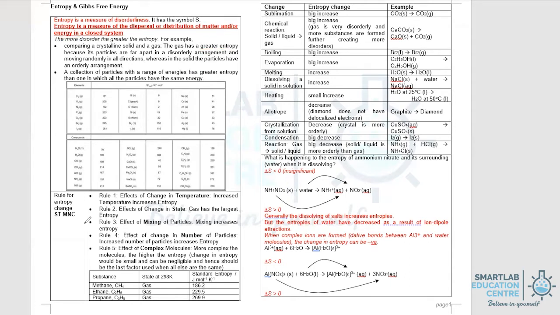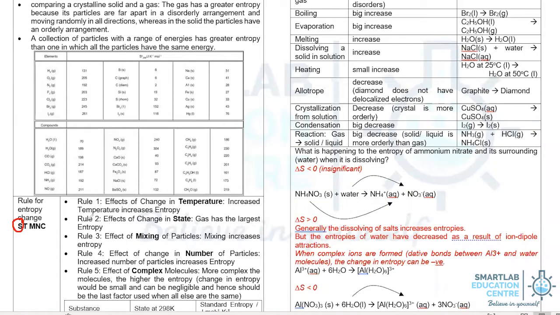Let's take a look at the 5 factors that affect entropy. The first factor is S, which is your state. Gas has the largest entropy, followed by liquid, then solid. In actual fact, gas has significantly higher entropy relative to liquid and solid. So for example, you can see these are the entropies of gases, while in the case of solids and liquids, these are the entropies.